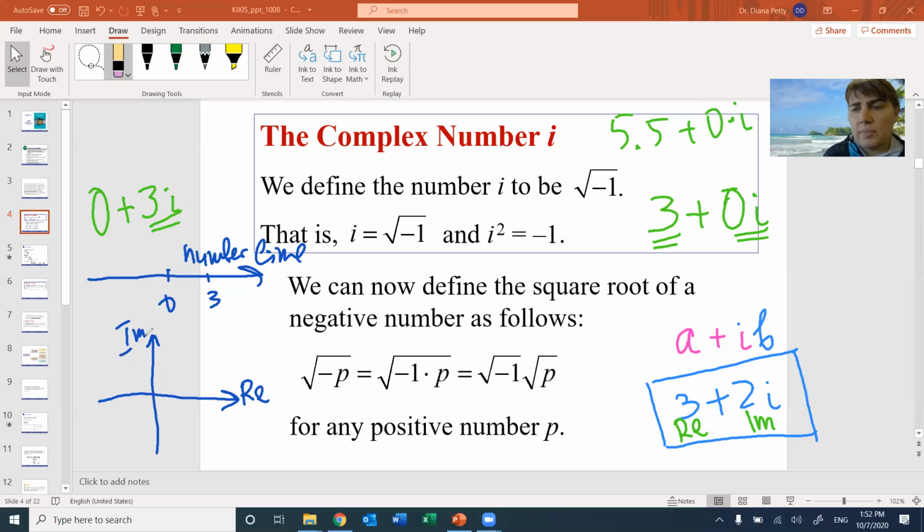If I want to write this number 3 plus 2i, how is it going to look? I'm going to have 1, 2, 3 on the real part, and I'm going to write it on the graph right here. So the real part is 3, and the imaginary part is 2. Right there, 2, and this is 3. So my number is going to be right here. This actually represents the number 3 plus 2i.